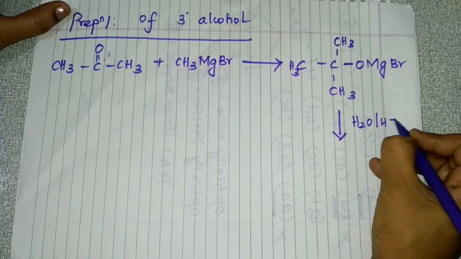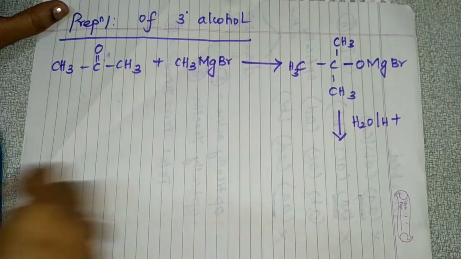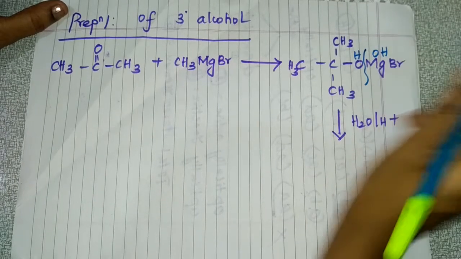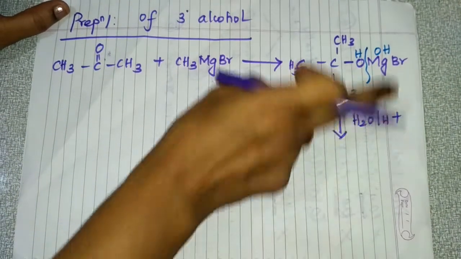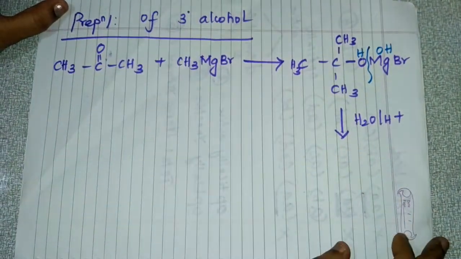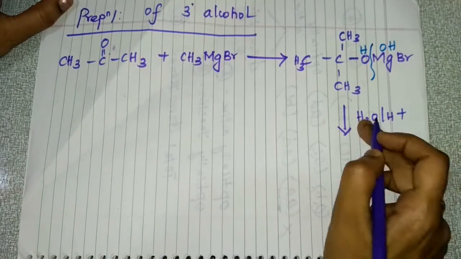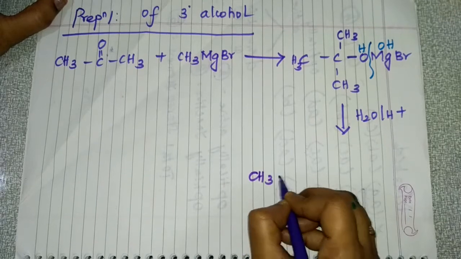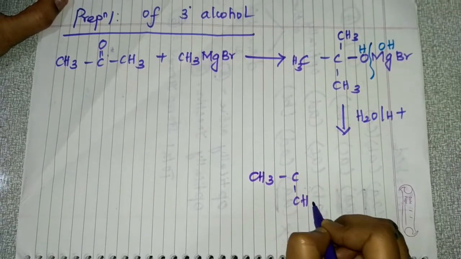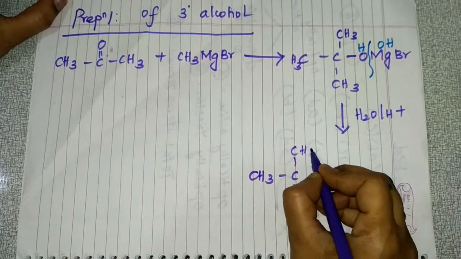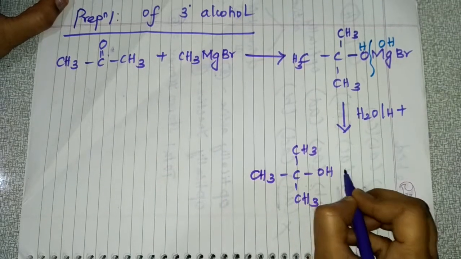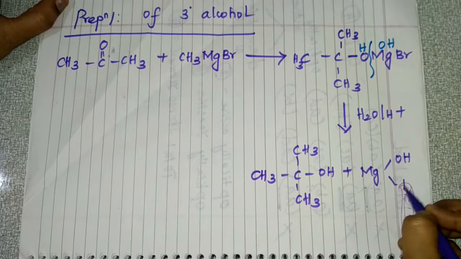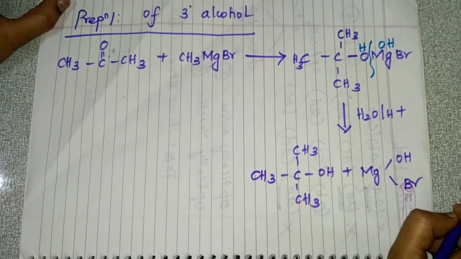Then hydrolysis in the presence of mineral acid. Here H and OH, you are doing hydrolysis, that is what I'm showing here, so please don't get confused. The product will be (CH3)3C-OH plus Mg(OH)Br.